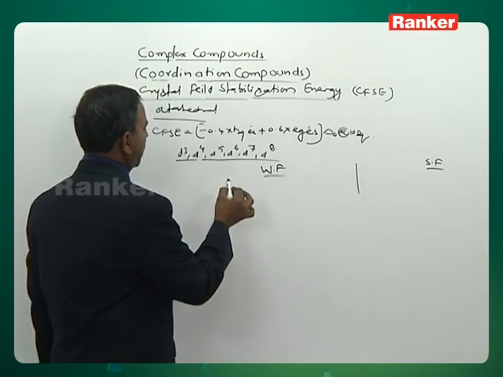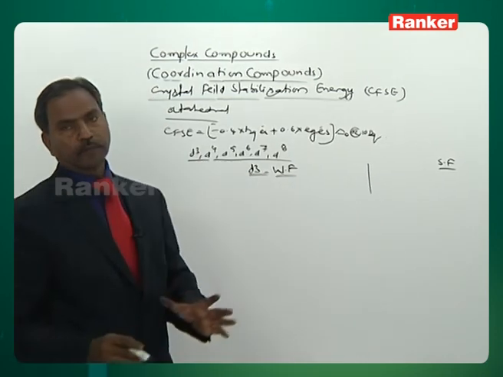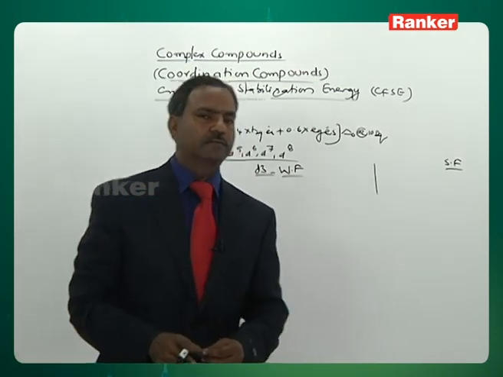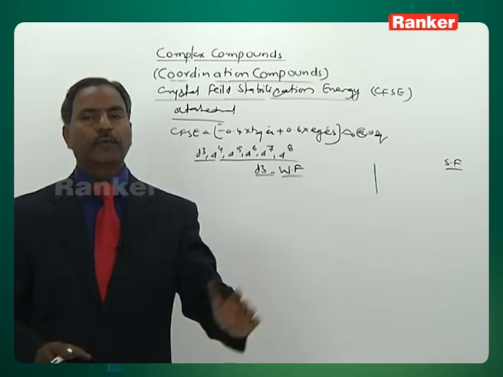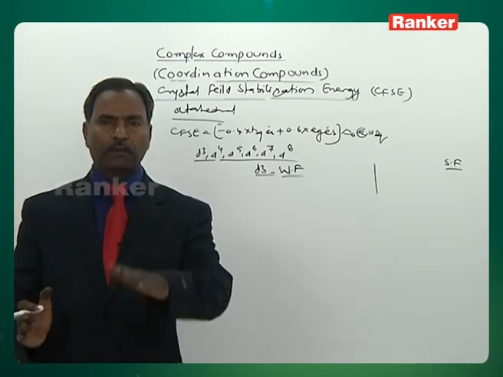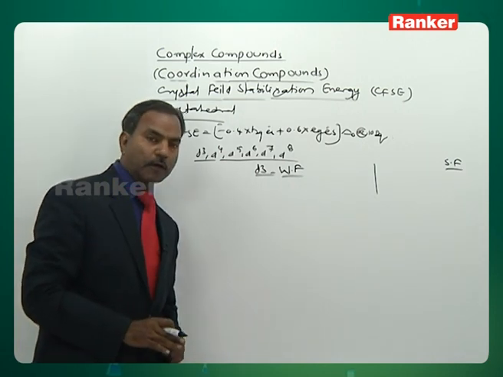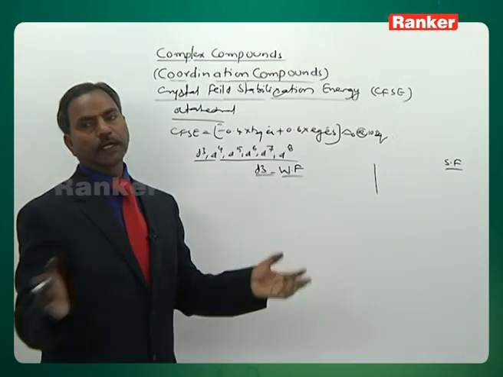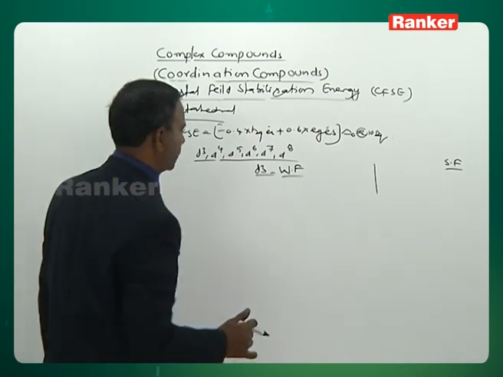Now, first take d3 weak field. But one thing, we should know the distribution of electrons. I already gave the distribution table, how the electrons are distributed in the t2g and eg orbitals in the weak field and strong field. But you should know how the electrons get distributed, then only you can easily calculate this CFSE value.